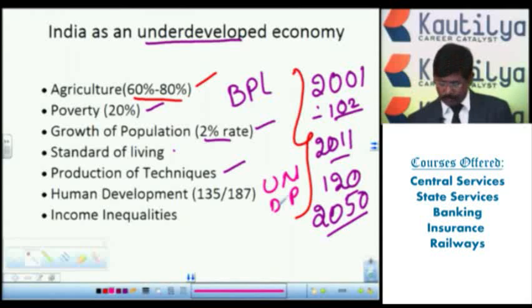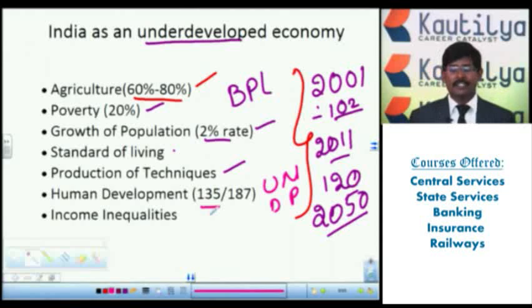When we go for this index number, out of 187 countries, our rank is 135. 135 out of 187 countries in the world. So when the ranking system is 187, our rank is more than 100. Look, now the population is more than 100 crores. The same way, when you go for the human development index number, it is 135.